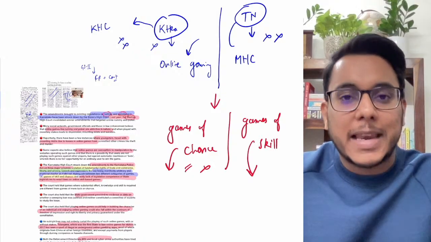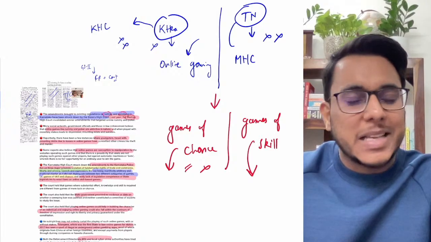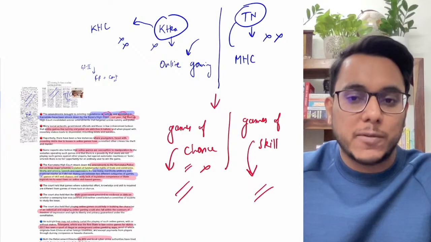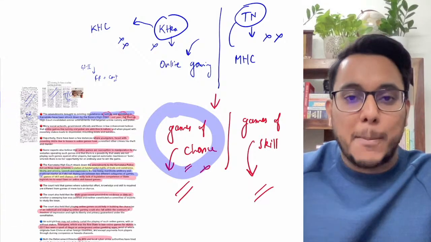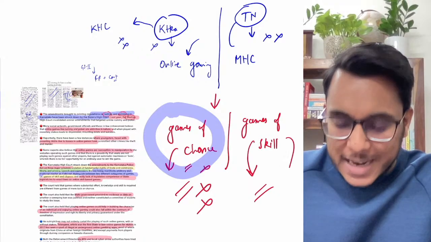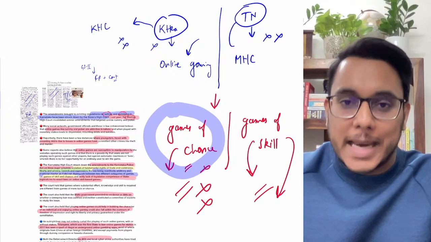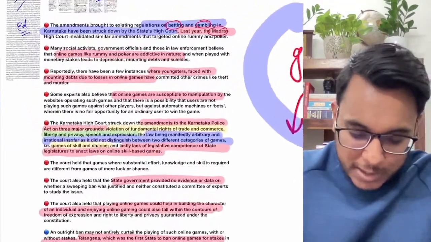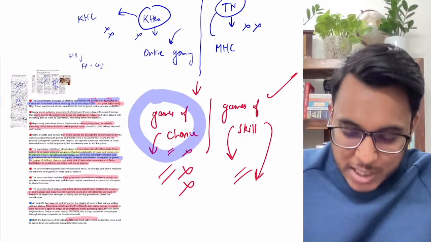Now, for example, the online games such as cricket fantasy and online rummy and all such things. What will you call them? Will you call them games of chance, or games of skill? See, if you call them games of chance, then it is nothing but a kind of gambling, and here restriction or control can be brought. But if they are games of skill, then they will not be considered under the purview of gambling, and games of skill can be allowed. The Supreme Court has already ruled in this direction. What has the Supreme Court done? The Supreme Court has ruled that games of skill can be allowed, games of chance cannot be allowed.